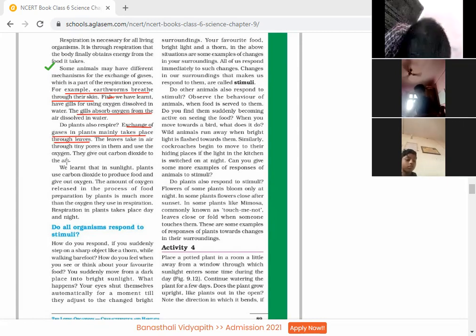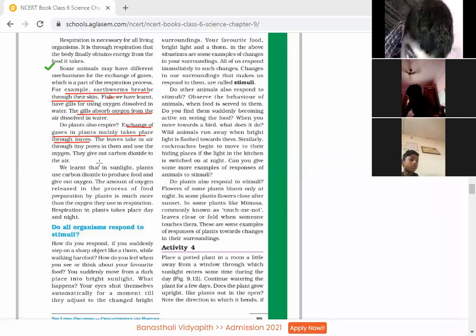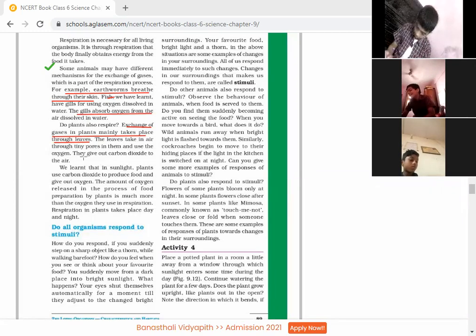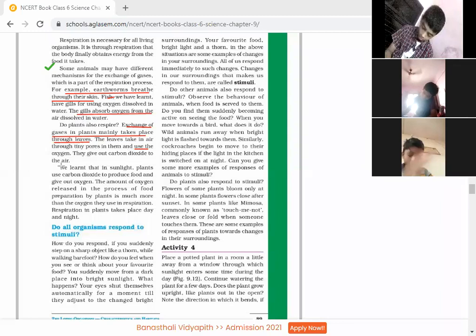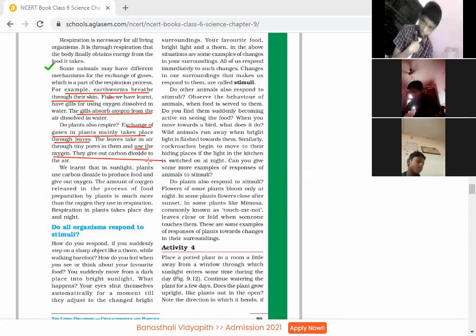They use carbon dioxide for photosynthesis, but for breathing they use oxygen and give out carbon dioxide as humans do. So kindly underline this concept, children.